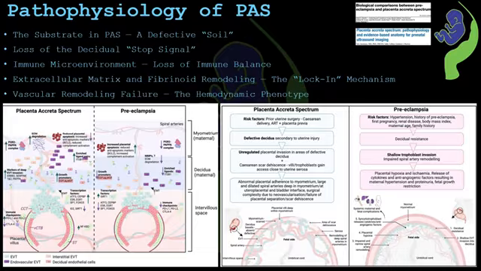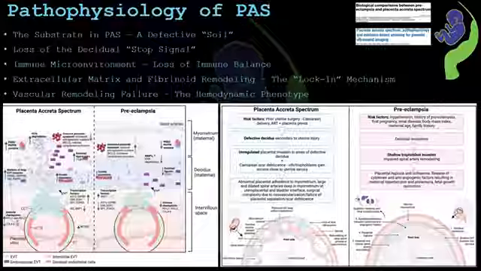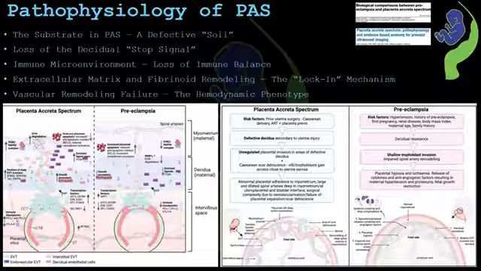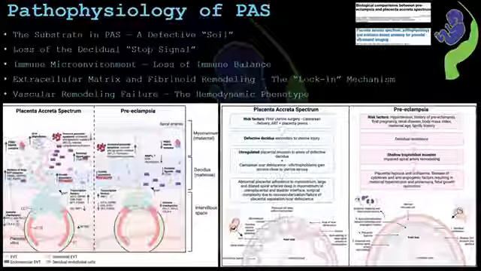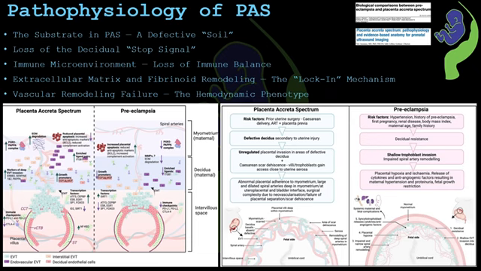There is also a disturbance in the immune microenvironment. Maternal immune cells usually regulate placental invasion, keeping it controlled and balanced. But in PAS, this balance is disrupted, allowing for deeper and unchecked invasion. Next comes the extracellular matrix and fibrinoid remodeling. Instead of forming a proper separation layer, the scar tissue actually traps the invading trophoblast. This is called lock-in mechanism and it prevents the placenta from detaching at the time of delivery.